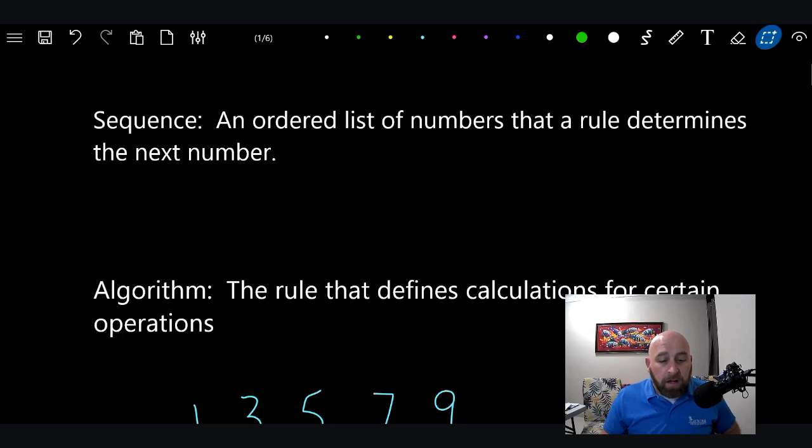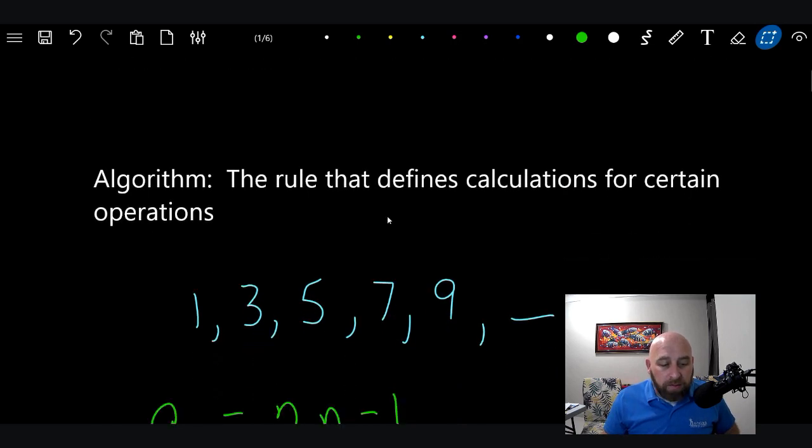Look down at the word algorithm here. An algorithm is the rule that defines calculations for certain operations. So there is an algorithm behind a sequence. A sequence is a list of numbers, and there's an algorithm or a rule that tells it what's going to be the next one in the order.